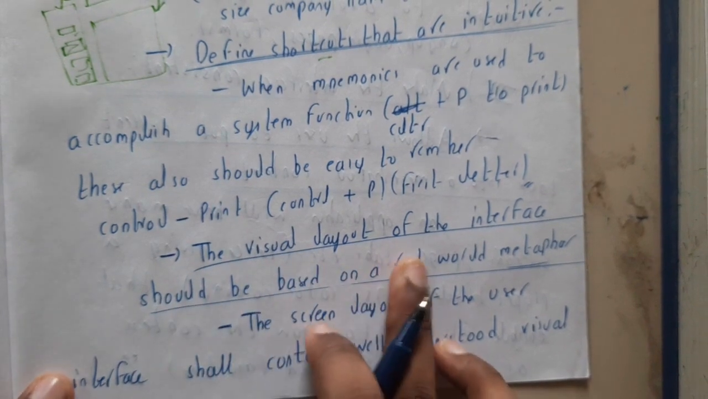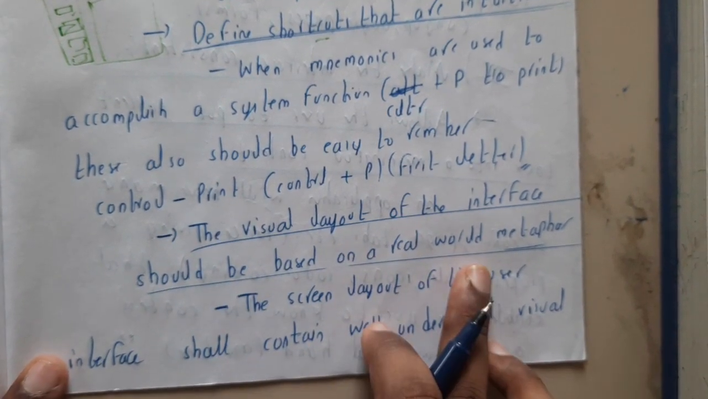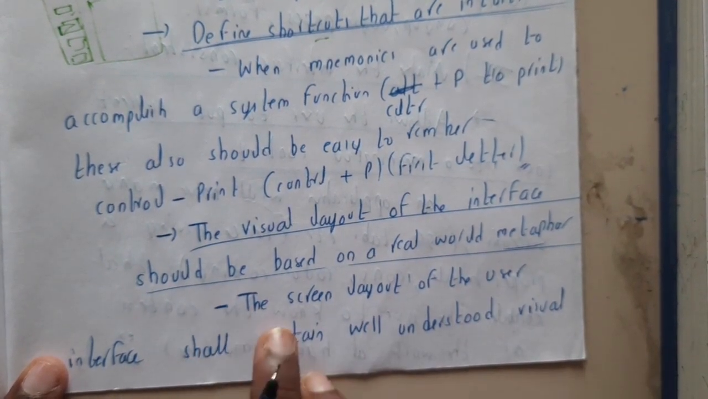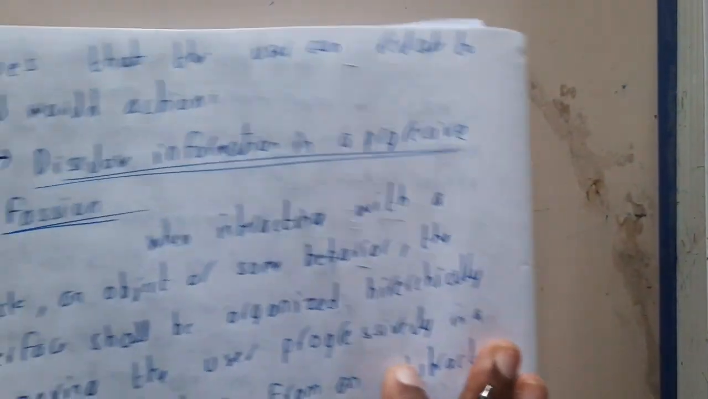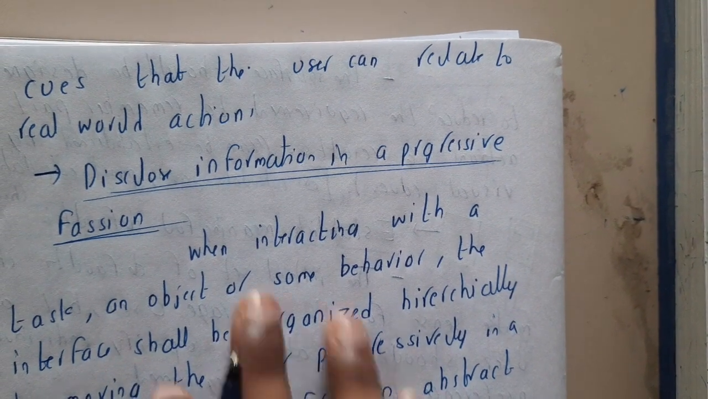Okay. So visual layouts of the interface should be based on real world analysis. So basically the interactions, the screen layouts, everything should also be interactive.